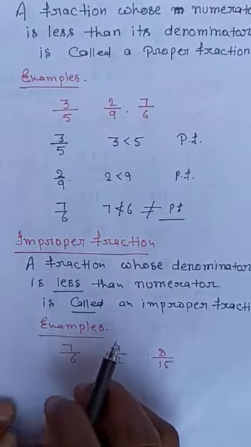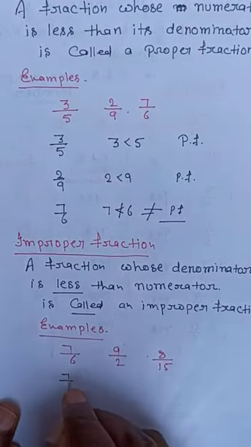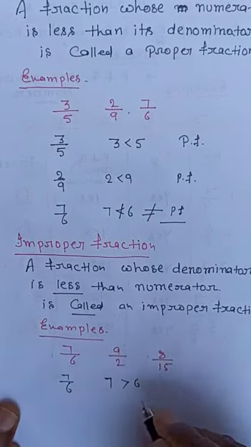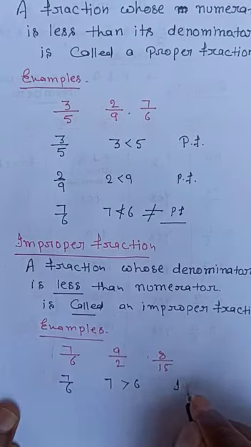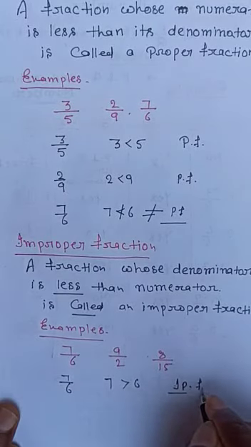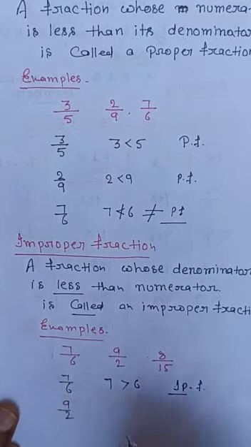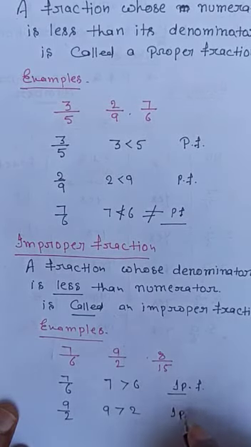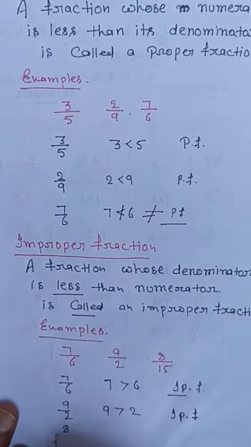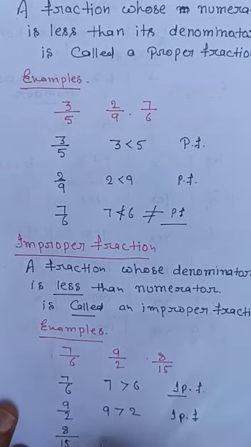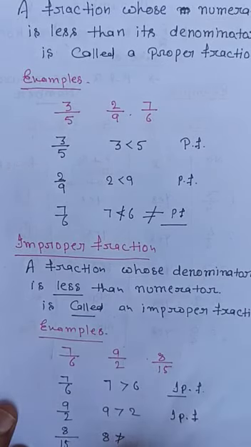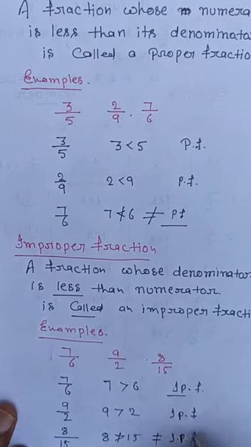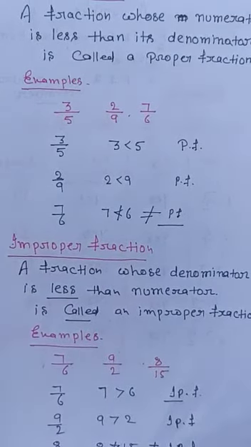First, 7 by 6, where 7 is greater than 6, it means improper fraction. 9 by 2, again 9 is greater than 2, so it is an improper fraction. 8 by 15, where 8 is not greater than 15, it is not an improper fraction.